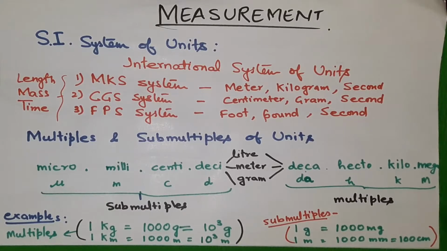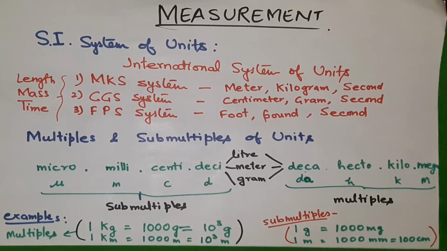Now I came here with my another video based on the chapter measurement. Measurement is the comparison of the unknown quantity with the known quantity. That means we measure the things that we don't know with the known quantity. So measurement is the comparison of an unknown quantity with the known fixed quantity of the same kind.